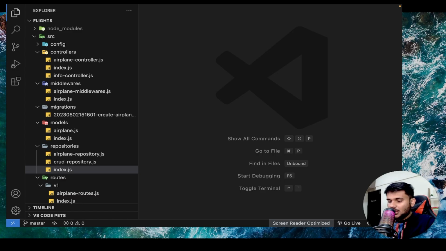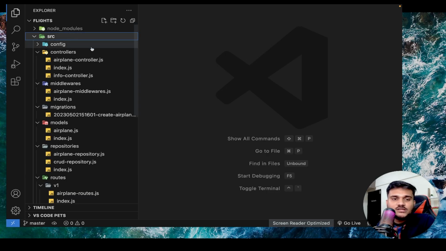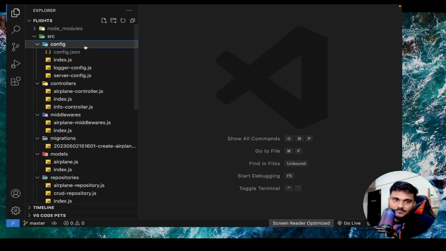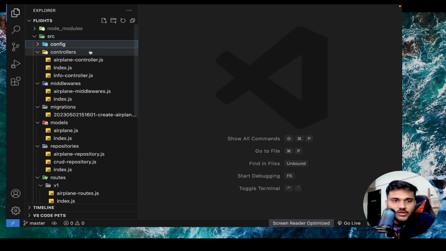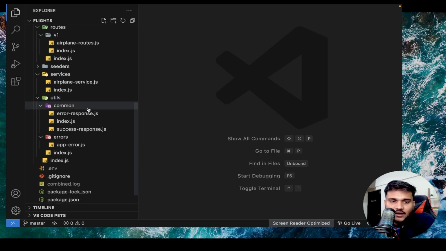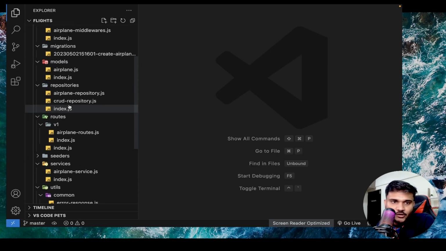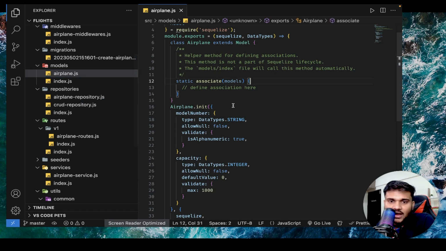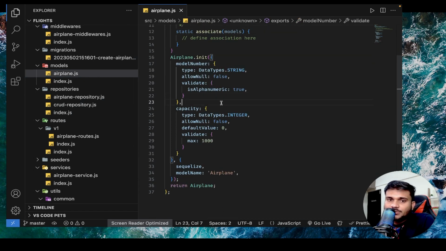So this project that we used in order to understand basic Sequelize and ORM stuff, we are going to use the same project structure and directory in order to understand the flight service implementation as well, right? Okay. Now if you carefully see, we already had one model with us, that is the airplane model. If I go to the models, we already had an airplane model, which represents model number, capacity and all, right?